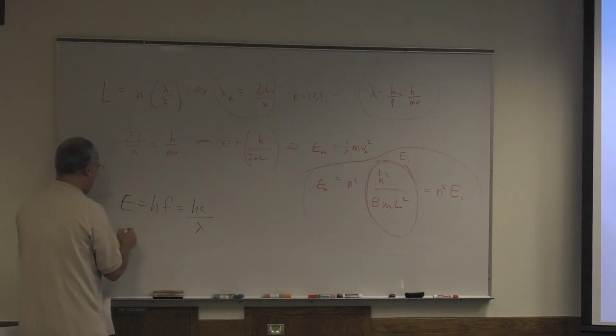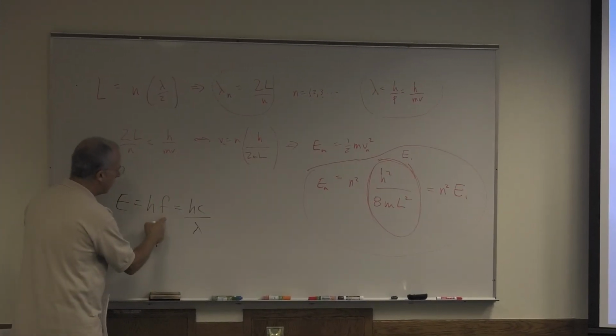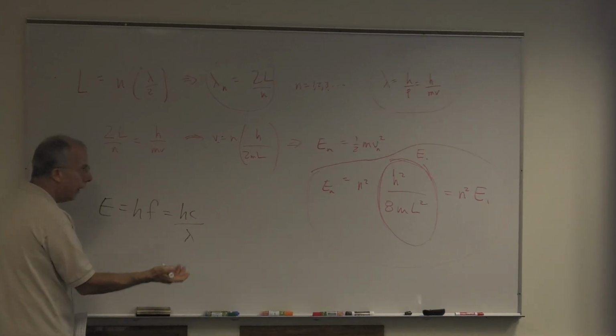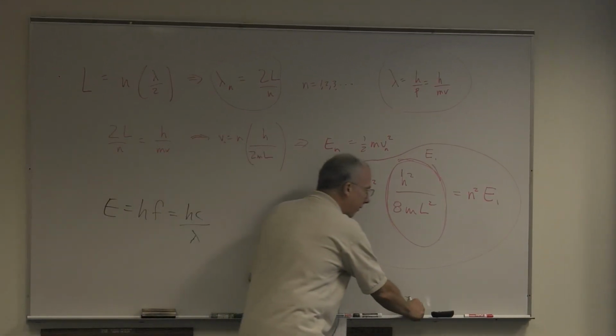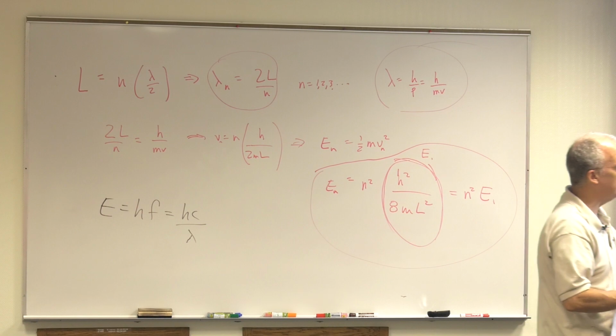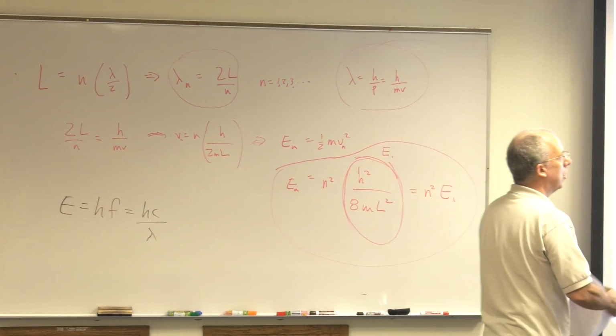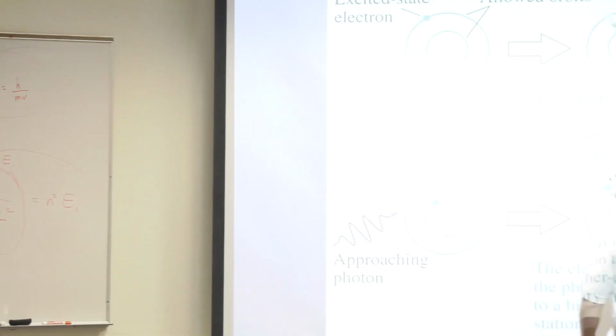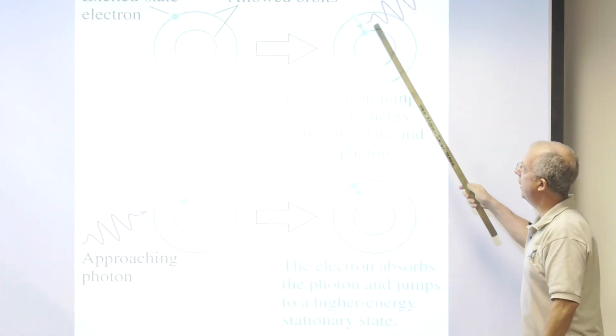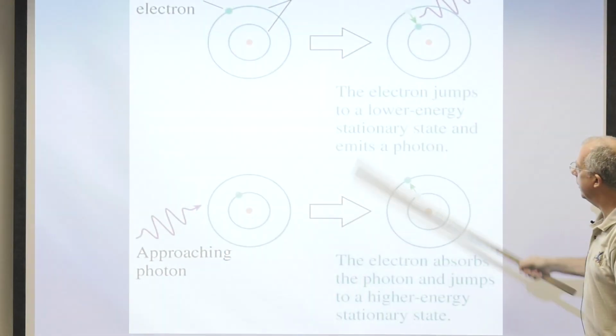So if it's only a certain energy, it's a certain frequency, a certain wavelength, right? So only certain wavelengths or frequencies of light are allowed. This photon here can only have one particular energy, the difference of this state and this state.